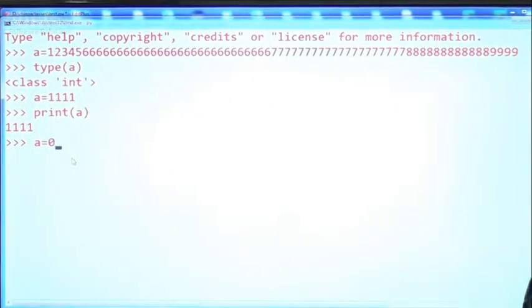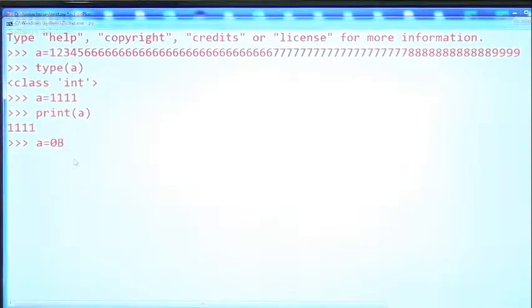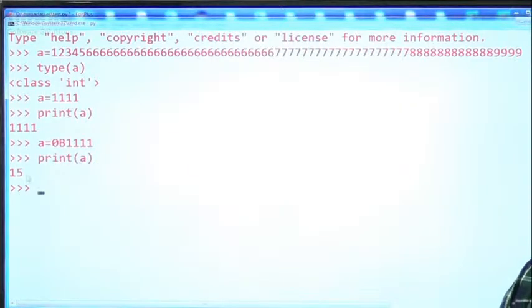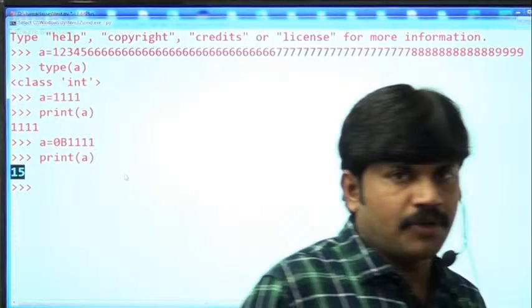Okay, now I am taking 0 capital B, anyway, small b or capital B, 1111. Like this I am taking, sir. Can you please print a? Now the equivalent decimal value 15 we are going to get. I hope the terminology is very clear for you people, right?